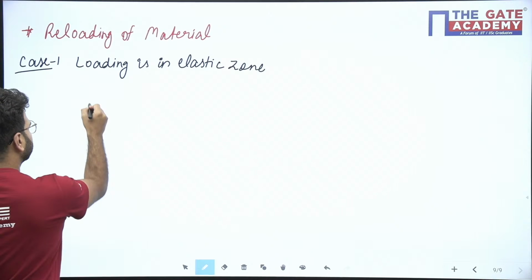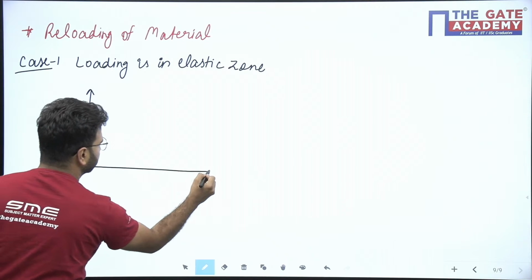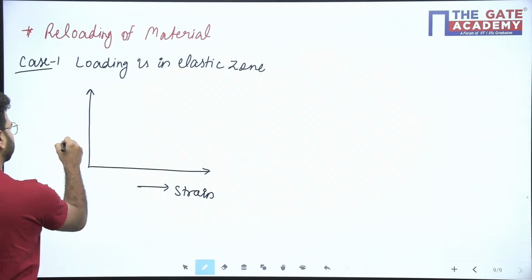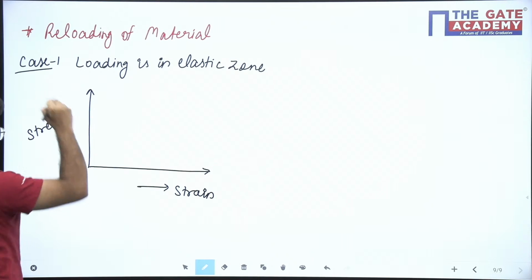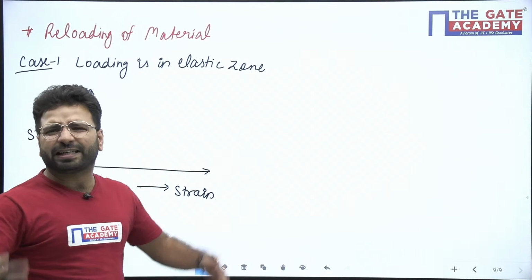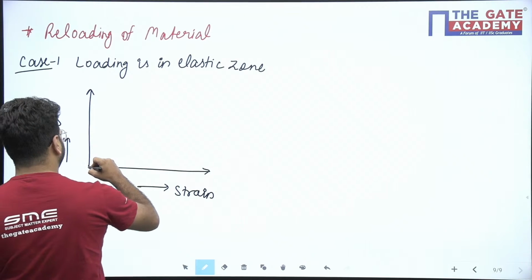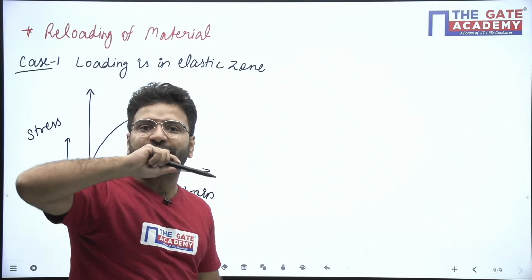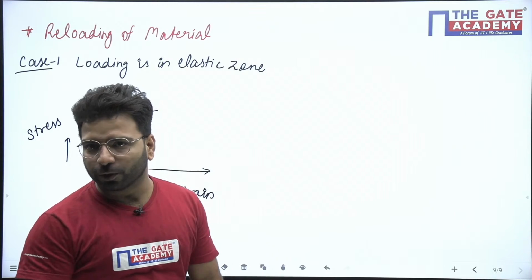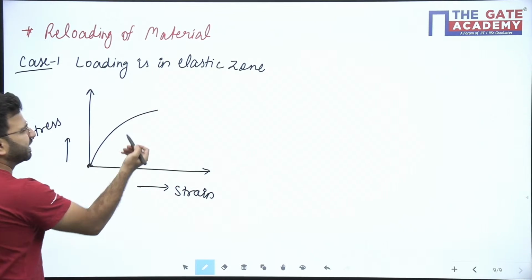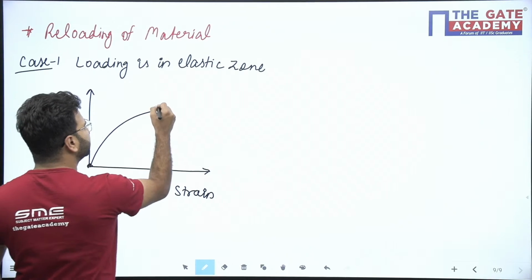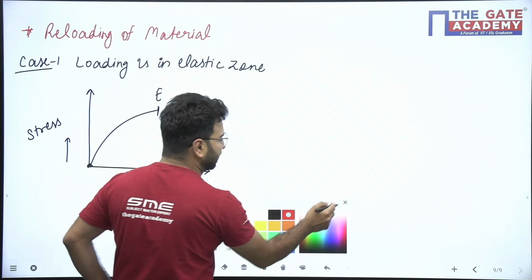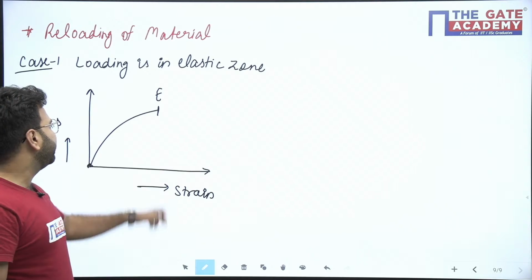Okay, so see here, this is my strain on the x-axis and stress is on the y-axis. Now we have a stress strain curve. Don't think a stress strain curve will always be linear. It can be non-linear also. Let us say for any material the curve is like that, and this point is E. This E is my elastic limit.